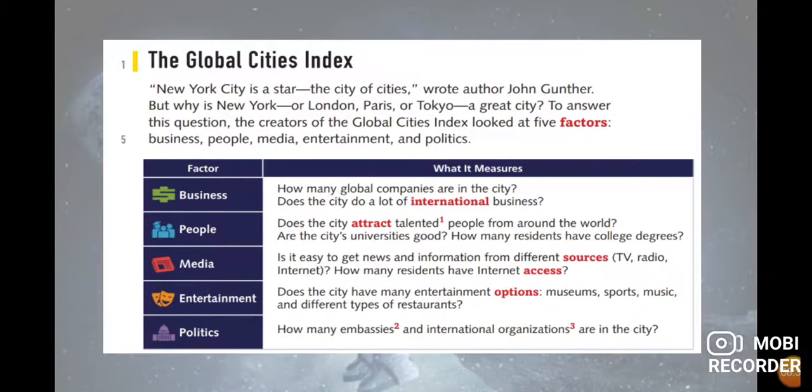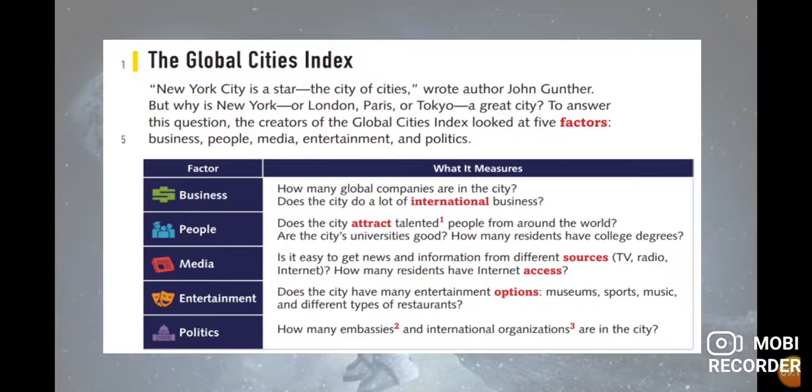Then we have the media. Is it easy to get news and information from different sources? And what are these sources? We have TV programs, radio programs, the internet. We have a lot of technology right now. You have your cell phones and you can surf the internet very quickly. For that reason they take into account the media, because it is an important factor. If you apply this technology for knowing about the city, for making different advertisements of the city, this is a plus.